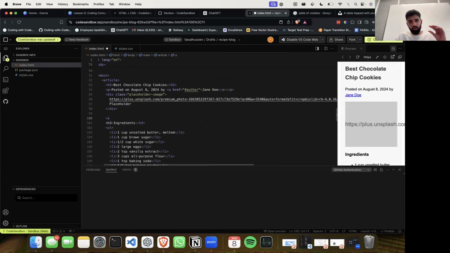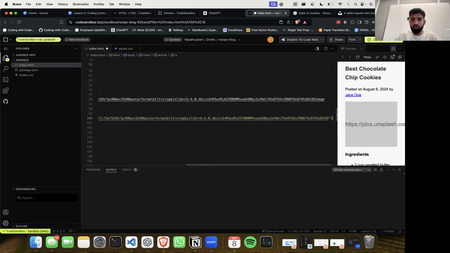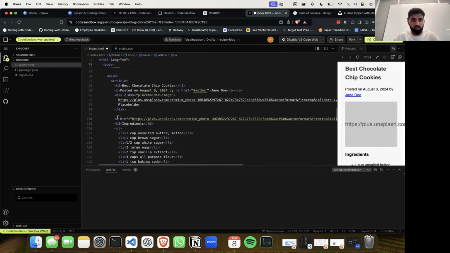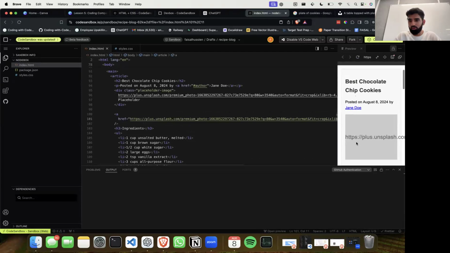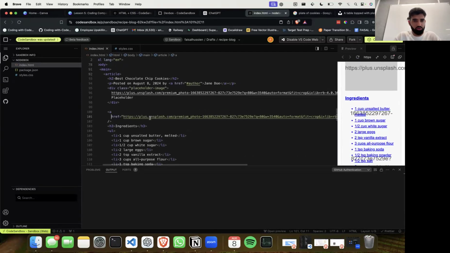So we type smaller bracket A, and we type something called href equals that, paste through, and I'll share this with you all in a second. Should be just that. Oh, that's broken. Wonderful.